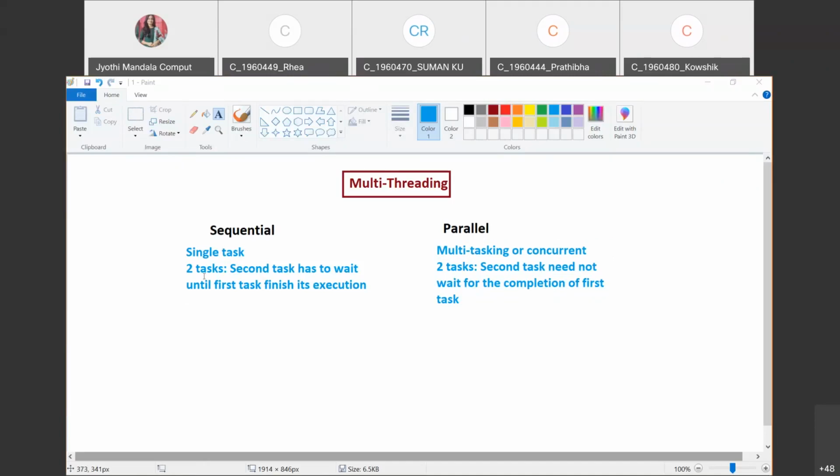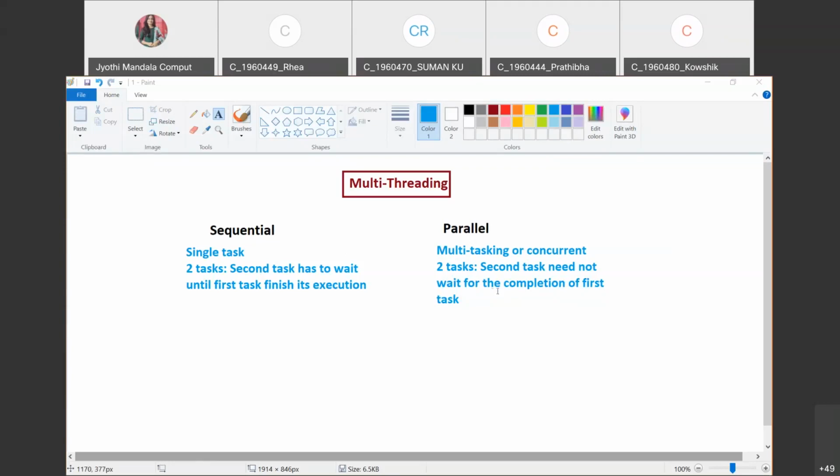So the second task will be in the waiting state throughout his lifetime. Right? So the second task will not get a chance if there is a problem in the first task's execution. But coming to the parallel, that is nothing but concurrent execution, if there is a problem in the first task's execution, then immediately the processor will give execution to your second task.